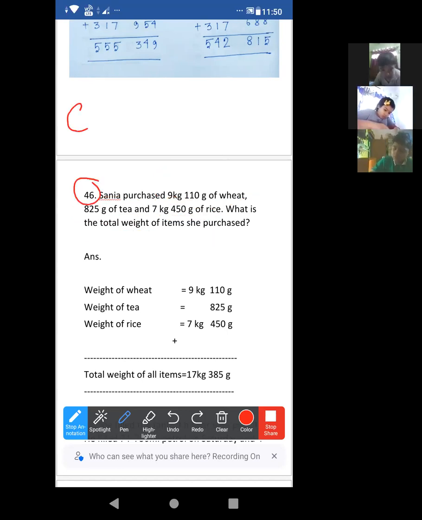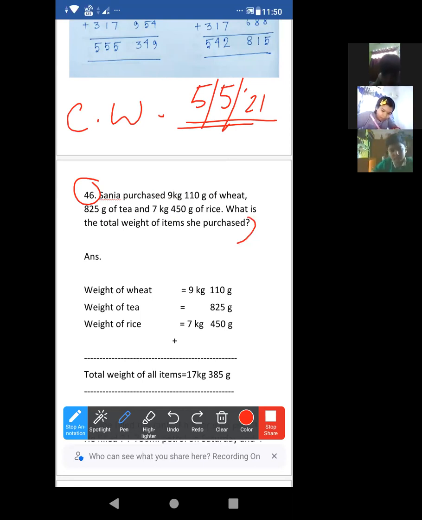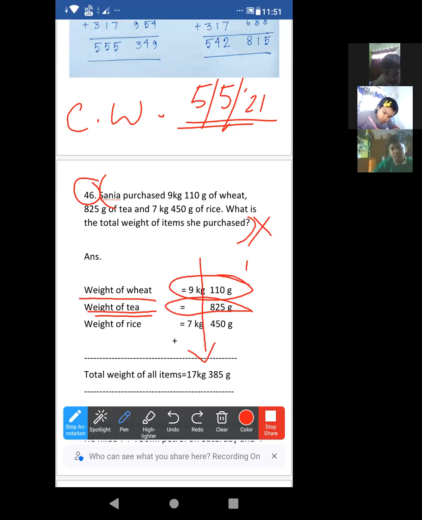Mark 46. Before that, you put the CW and date. Date, CW, 46. Don't copy the question. Write the statement properly. You can write your own statement also, but the meaning must be the same. Weight of wheat is this, weight of tea is this gram. Just write it in a proper way: kilogram under kilogram, gram under gram, maintain this order.